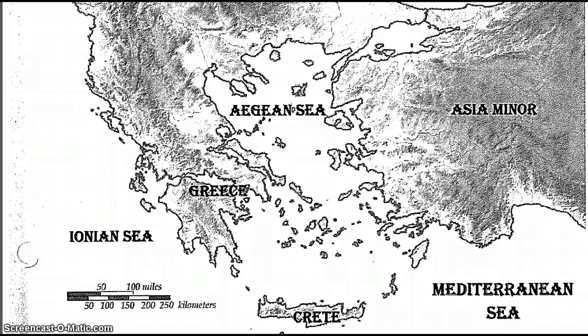Multiple choice section. For each statement, read each statement and choose the best answer from the choices provided. Number 1. Why were city-states formed? A. Because each city-state wanted to practice a different religion. B. For protection. C. Because physical features such as mountains created natural boundaries between city-states. D. Both B and C.